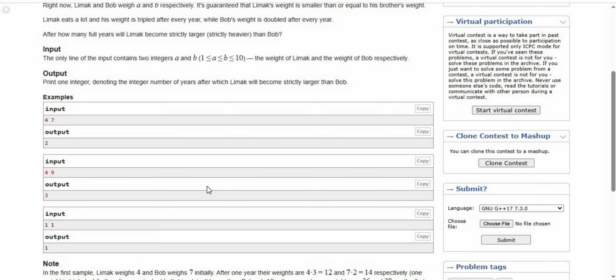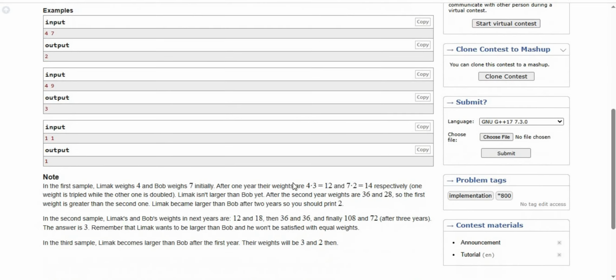Here we can see that Limak is less than Bob, but the condition says strictly that Limak must be greater than Bob. So it must continue until Limak is greater than Bob. Then it continues the same way the next year.